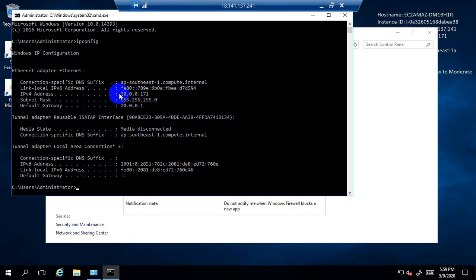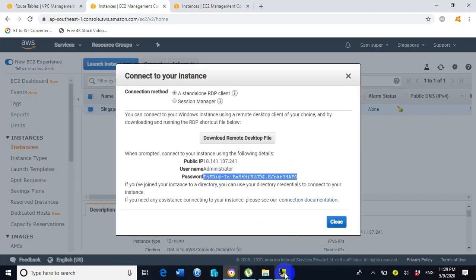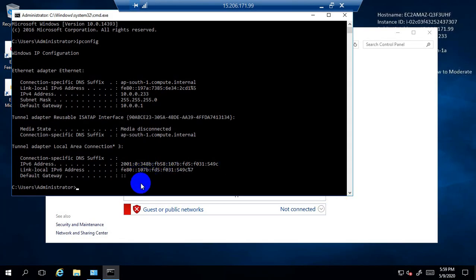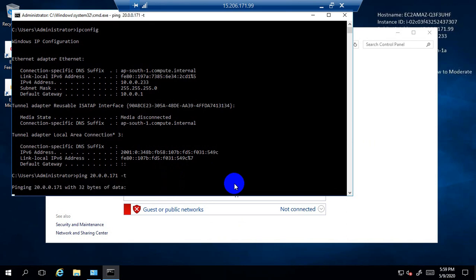So now copy this private IP address, and with this private IP address we will try to ping from the other EC2 instance. So type here ping and paste the private IP address of the other EC2 instance and press enter.